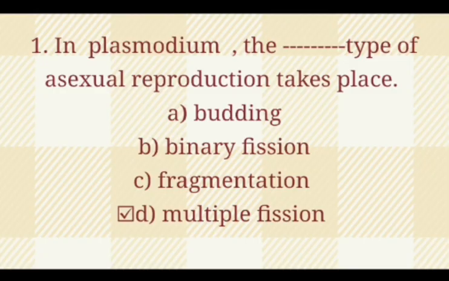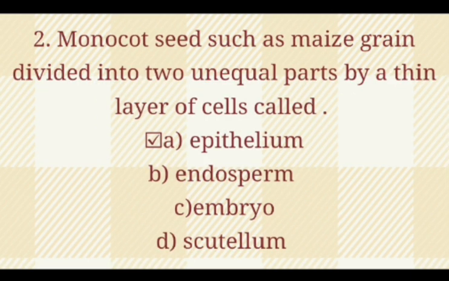MCQs number 1. In Plasmodium, the dash type of asexual reproduction takes place: budding, binary fission, fragmentation, or multiple fission. So the correct option is option D, multiple fission. MCQs 2. Monocot seed, such as maize grain, divided into two unequal parts by a thin layer of cells called epithelium, endosperm, embryo, scutellum. So the option A is correct, epithelium.